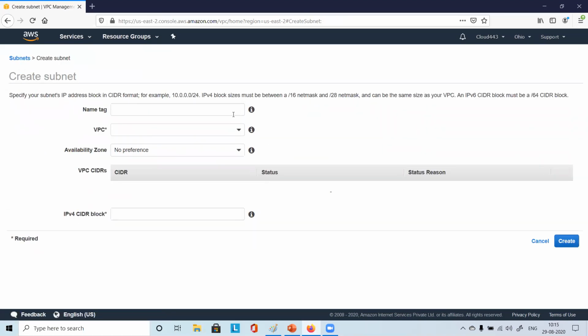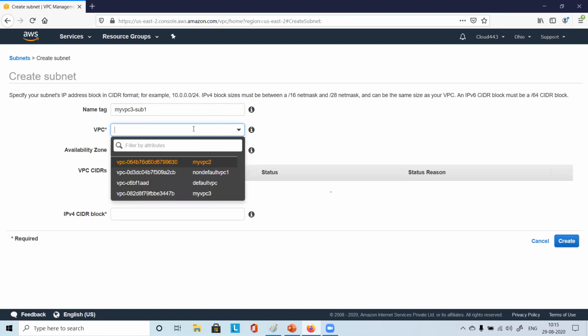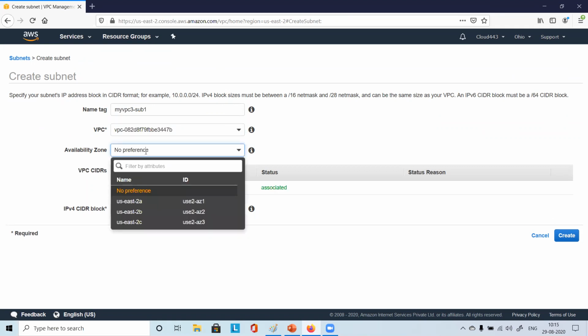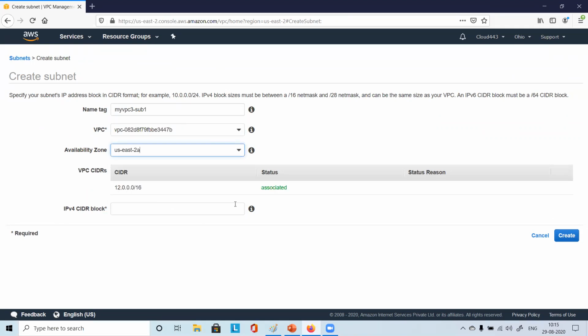Create subnet. Right. And just say my VPC 3 hyphen subnet 1. I'll say my VPC 3. Availability zone I'll say 2A. This time I want to give 12.0.0.0/24.